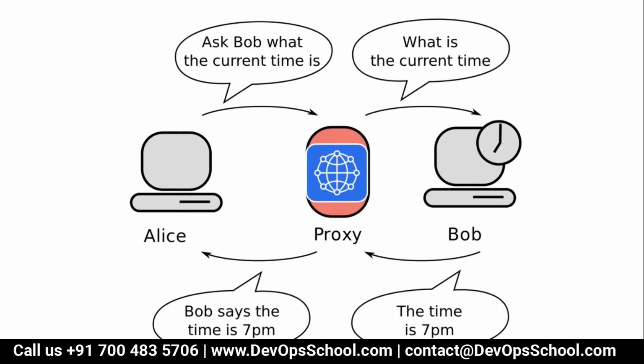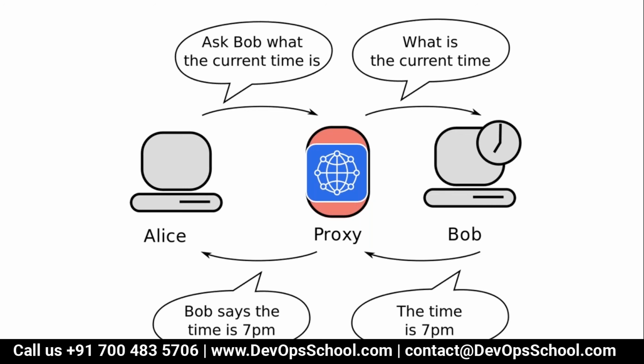You want to understand what a proxy is. Proxy means proxy. So here is Bob, and on the left side is LS. LS asks Bob, what is the current time?